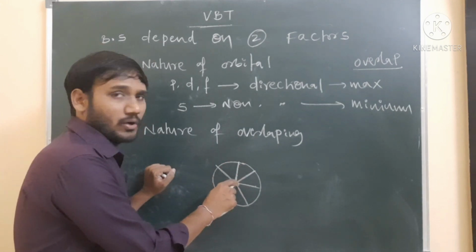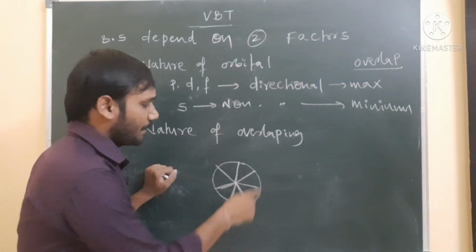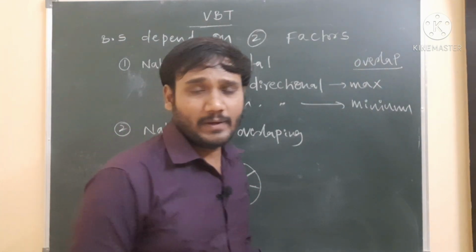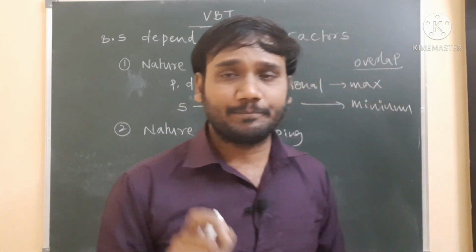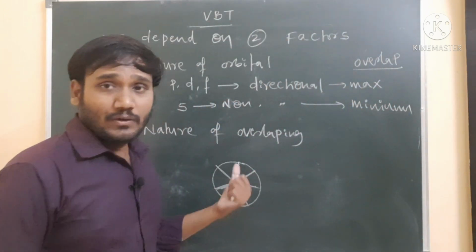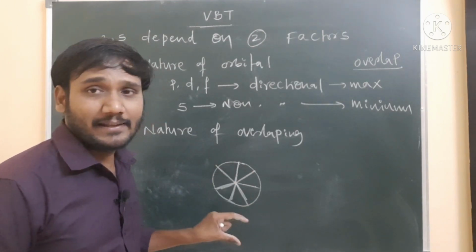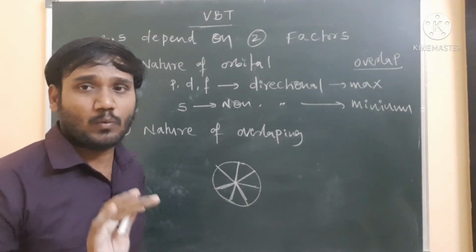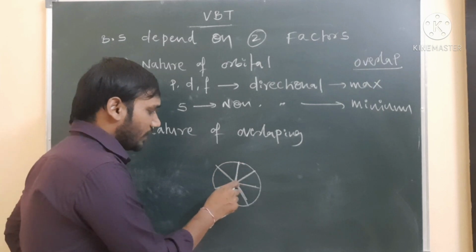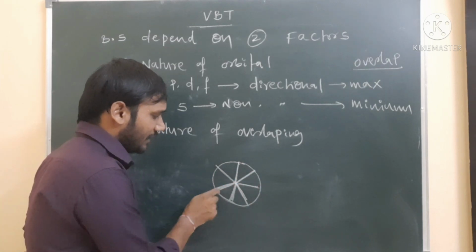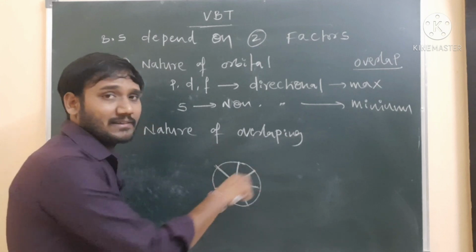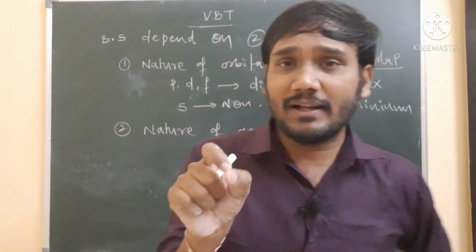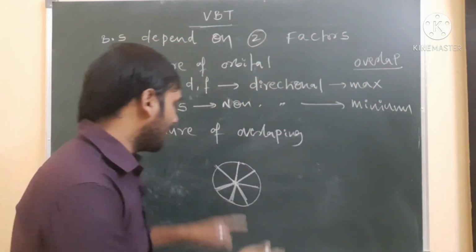For example, if I am taking this bond and this bond, the same length is present, and this bond also has the same length. So now, why is the s orbital non-directional? The s orbital shape is, first of all, spherically symmetrical. At the center the nucleus is present. From the center of the nucleus, at whatever distance you take, the electron density is equal. At every distance from the center of the nucleus, the electron density, or the finding of electron density, is the same. So it means there is no particular direction.